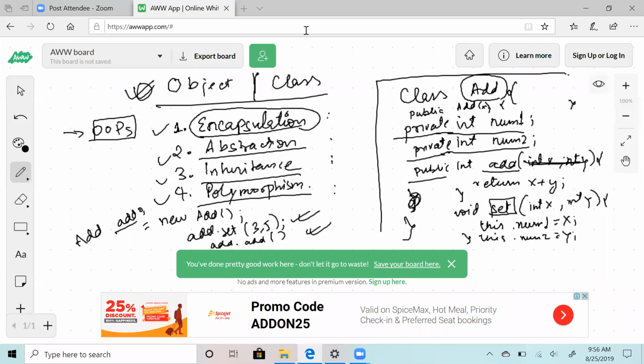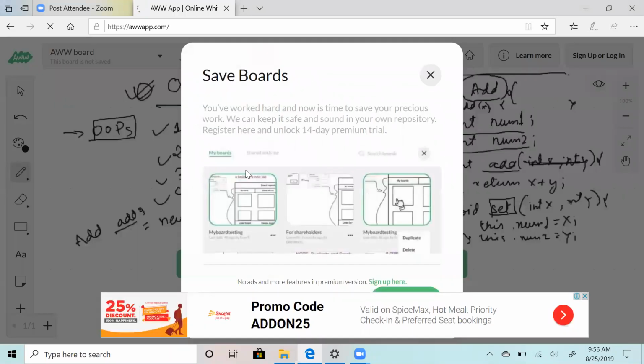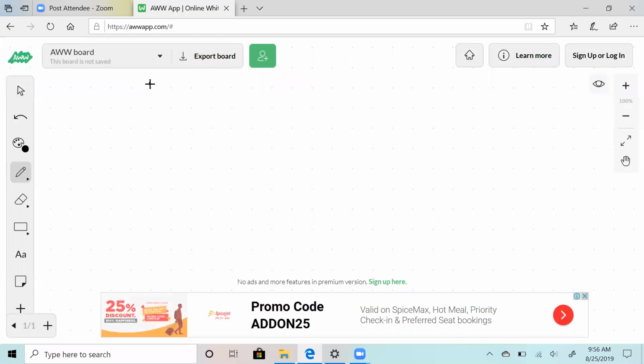So we can take another example. So we're talking about encapsulation, and let's say I ask you to create a class. Let's keep it simple. We did addition, so let's do something a little different.